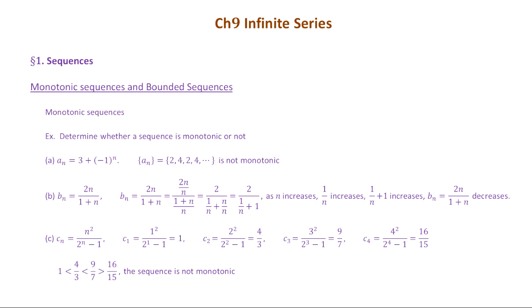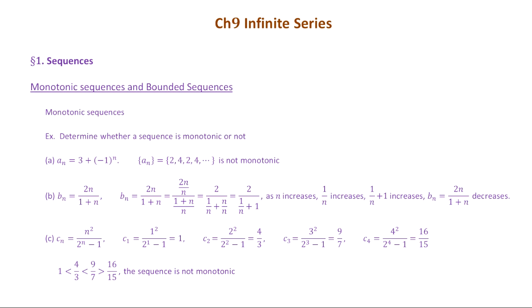So let's just try to write the first few terms and see whether there's a tendency for increasing or decreasing. When n equals 1, you plug in 1 for n, you get 1 squared on the top and 2 to the 1 minus 1 at the bottom. So that will be 1 over 1, which is 1.